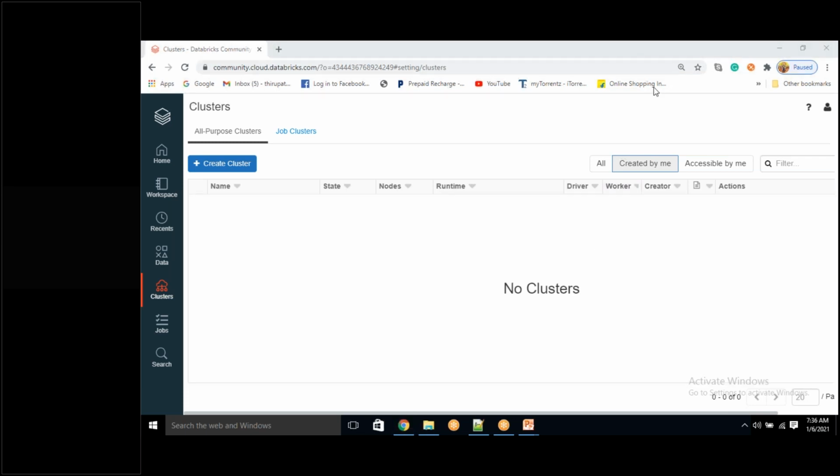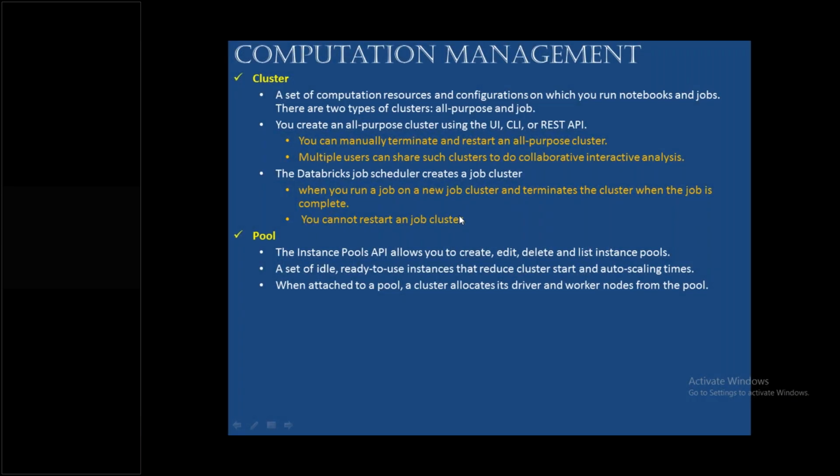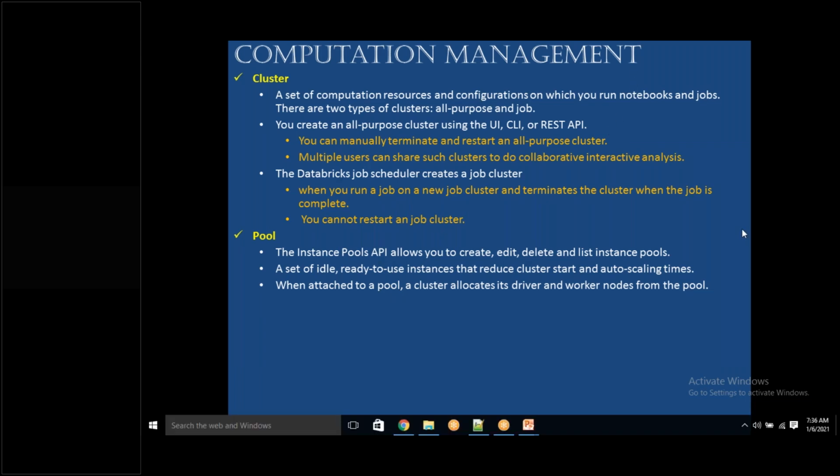Okay. Because cluster starting takes 7 to 10 minutes, correct? So if I go for pool option, so I mean minus that time, right? Yes, it will reduce that. Okay. See, what I understand, Malaya, is that it is not the computation power that gets increased. It is only the procurement power, that how fast it can get the VMs to create a cluster. That is only gets improved, which improves the starting time of the cluster.